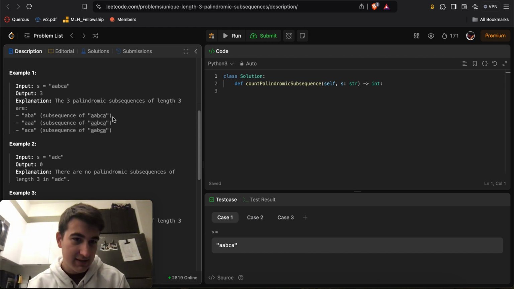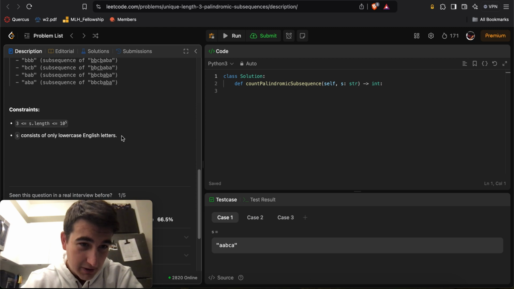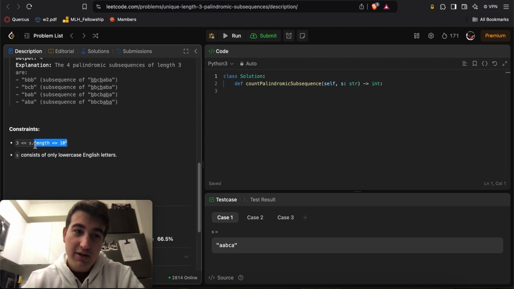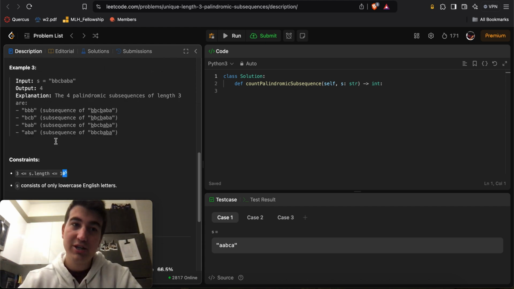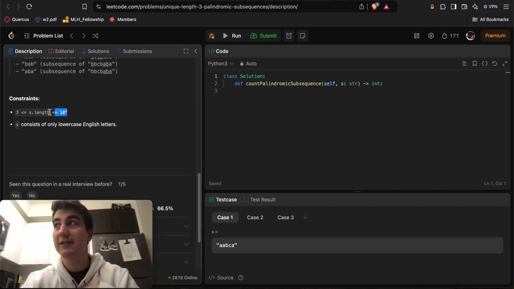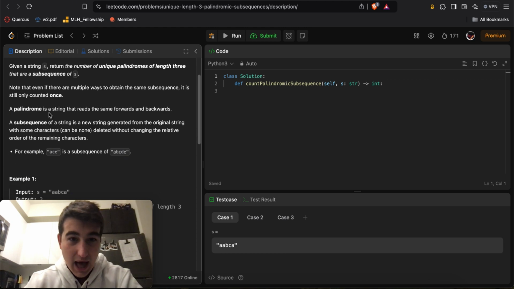So my idea is essentially to abuse the fact that you have a constant amount of lowercase English letters. You start getting to the point where 3 times 26 times 10 to the 5 starts getting into the stretchy area of things, but I think it's possible, right? 10 to the 6 is usually okay on LeetCode. So it becomes 6 times 10 to the 6, which starts getting a little wishy-washy, but I think it's okay.